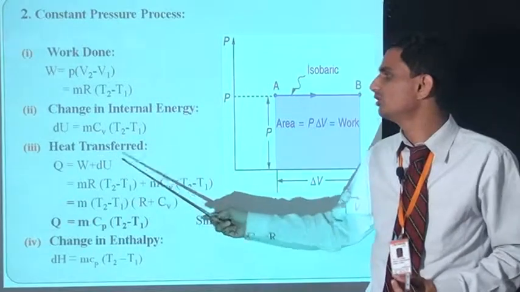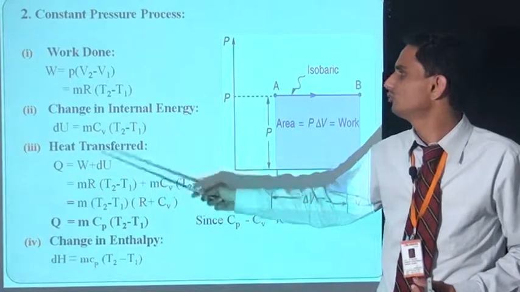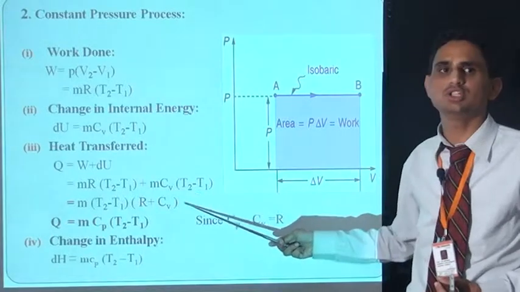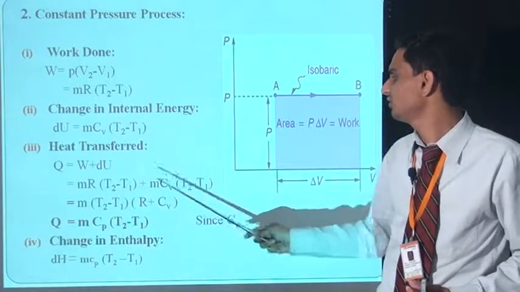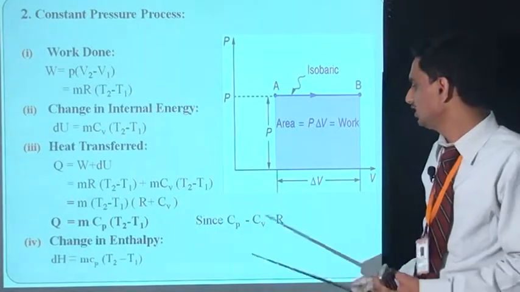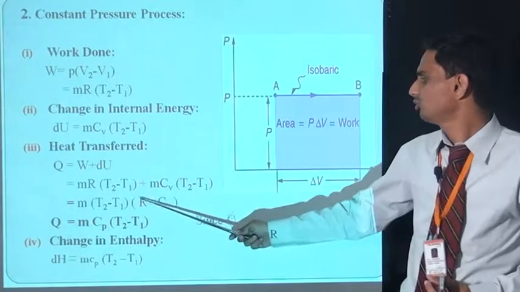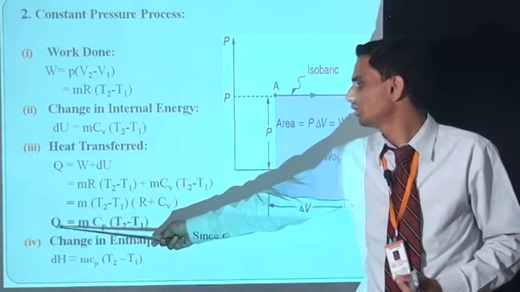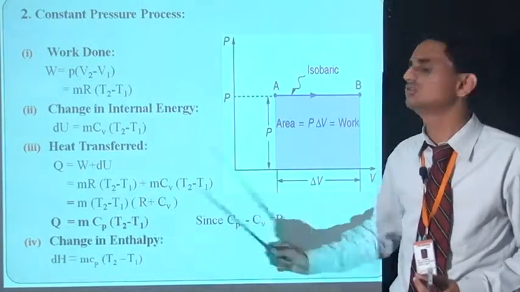Third is heat transfer. According to the first law of thermodynamics, Q is equal to W plus dU, but W is equal to mR(T2 minus T1) plus dU. dU is equal to mCv(T2 minus T1). So m(T2 minus T1) is common, and in bracket R plus Cv. But we have the relation between Cp and Cv: Cp minus Cv is equal to R. So put the value of R into this equation, R is equal to Cp minus Cv. So the final equation is heat transferred, Q is equal to mCp(T2 minus T1).